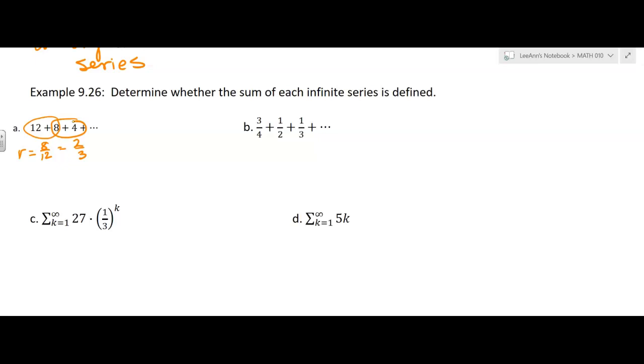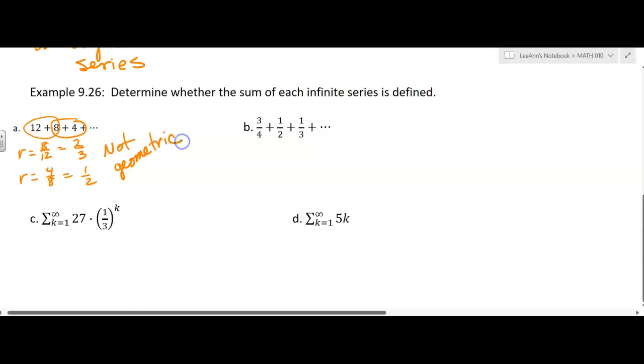They don't tell me whether the series is geometric, so I have to see. Now I have r being 4 over 8, which is 1/2. This is not geometric. In order for it to be geometric, you have to have the same ratio. So we assumed there's a ratio, but when we tried to prove it, it didn't work.